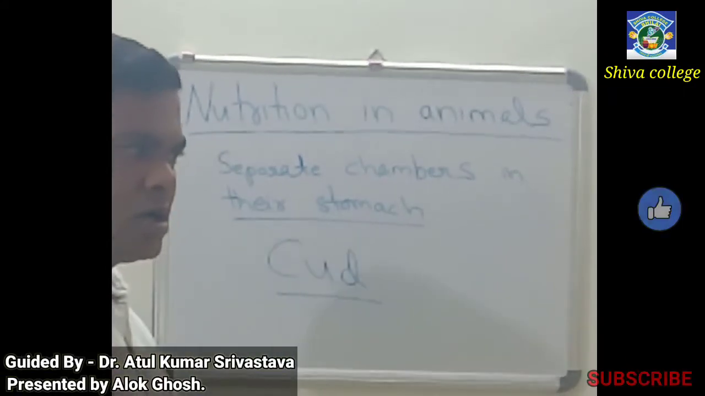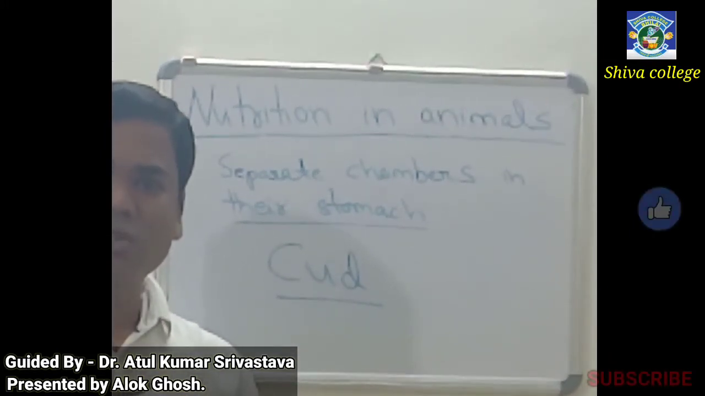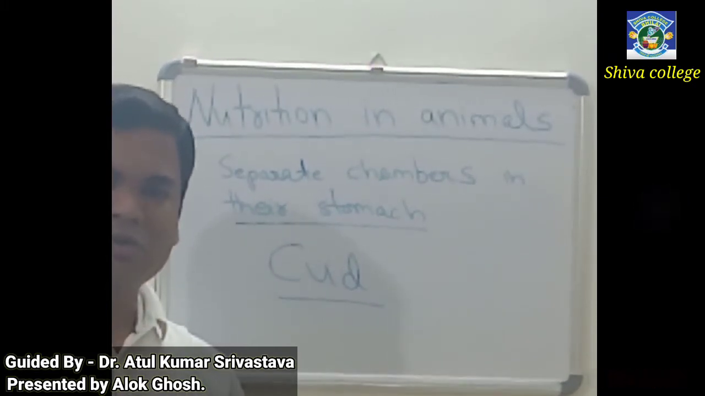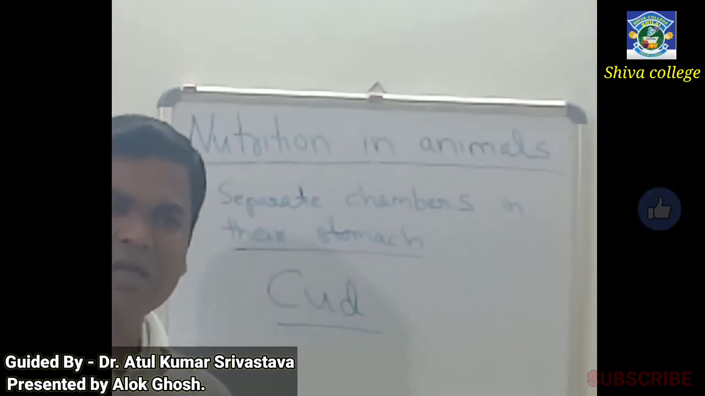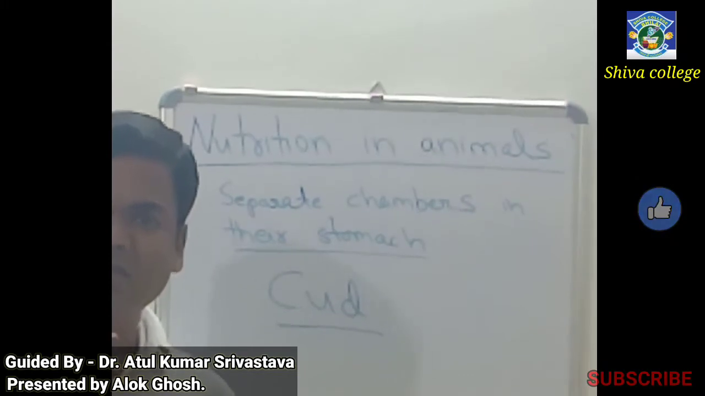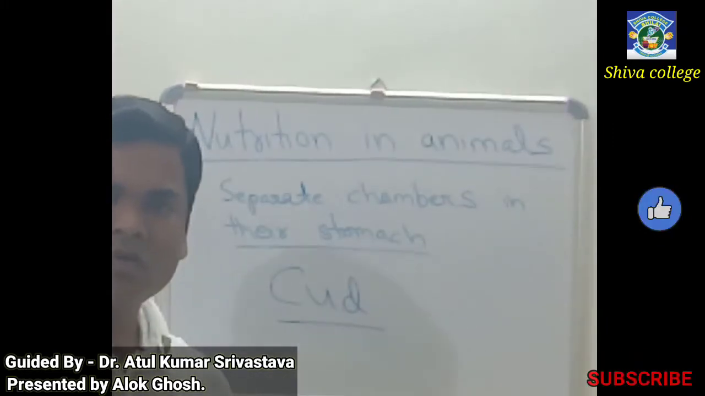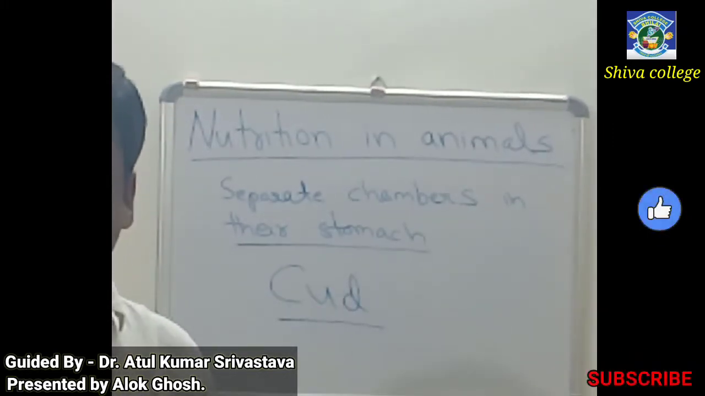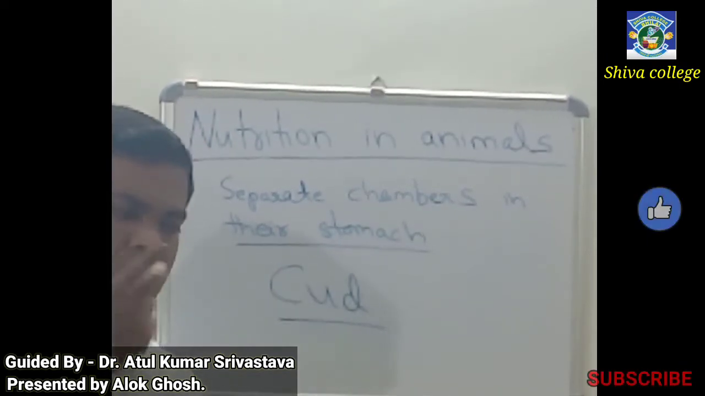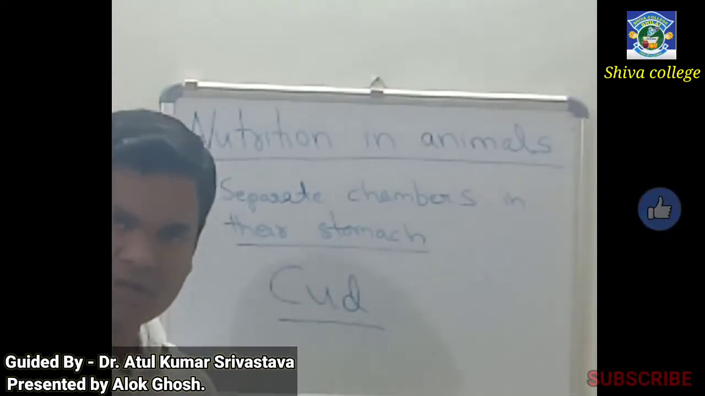As we have generally seen, cows generally chew. Say in the night, we see that lots of cows are standing or sitting and they are continuously chewing. So what are they chewing? They are chewing this cud. When a cow eats grass or a green leaf, they chew it a little bit, and then this grass or leaf gets stored in the different chambers of the stomach.